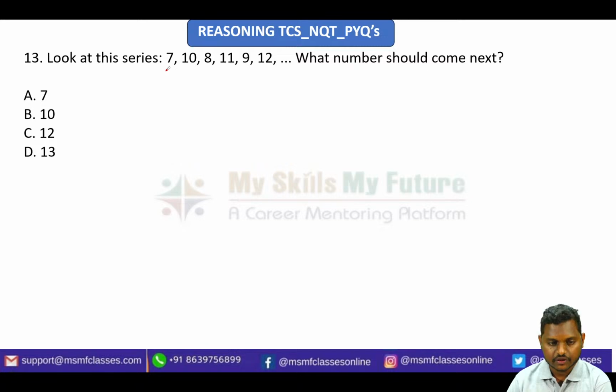See here, 7, 10, 8, 11, 9, 12. From 7 to 10 it is increased, and then from 10 to 8 it decreased, again it is increased, decreased. If you are seeing this kind of pattern, it always goes to the alternate pattern. What I meant by it, let me just explain. See here.